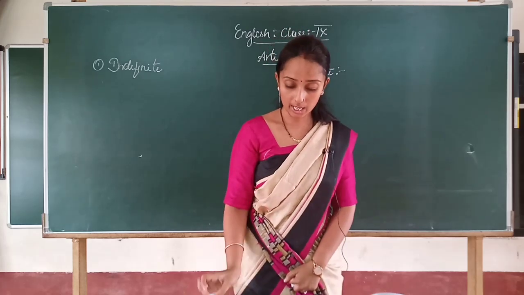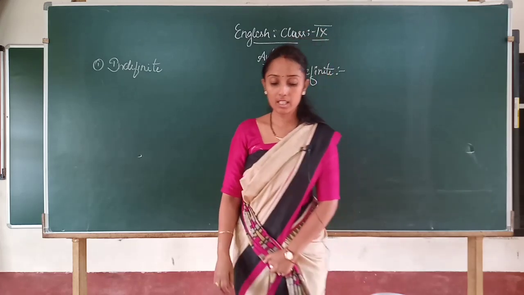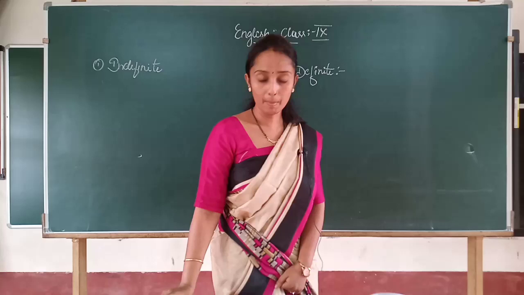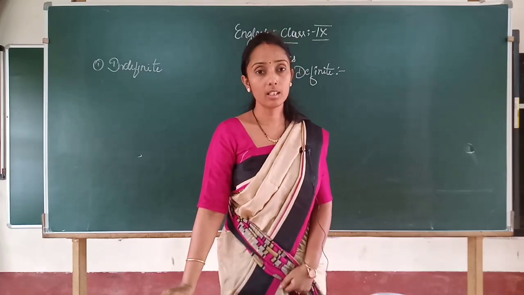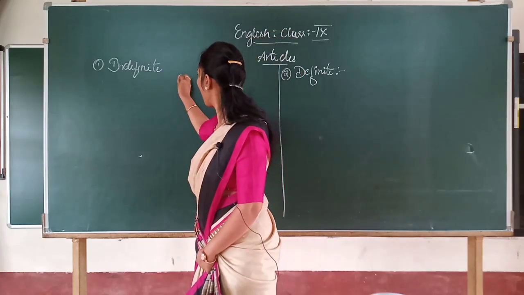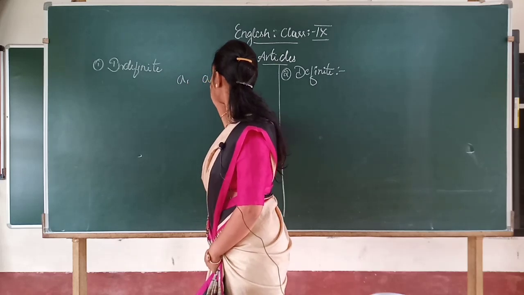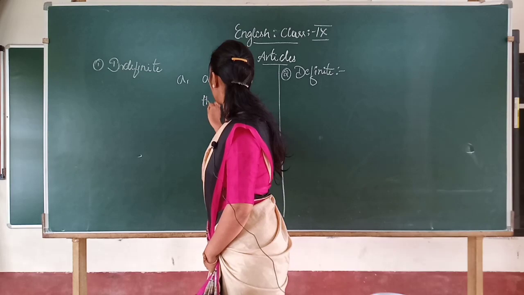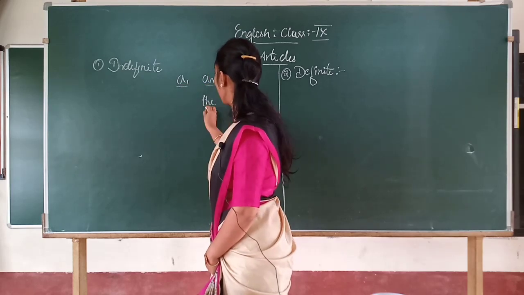Isn't it? Then write down the words a, comma, an, and the. A, an and the. Here underline a, an and the.